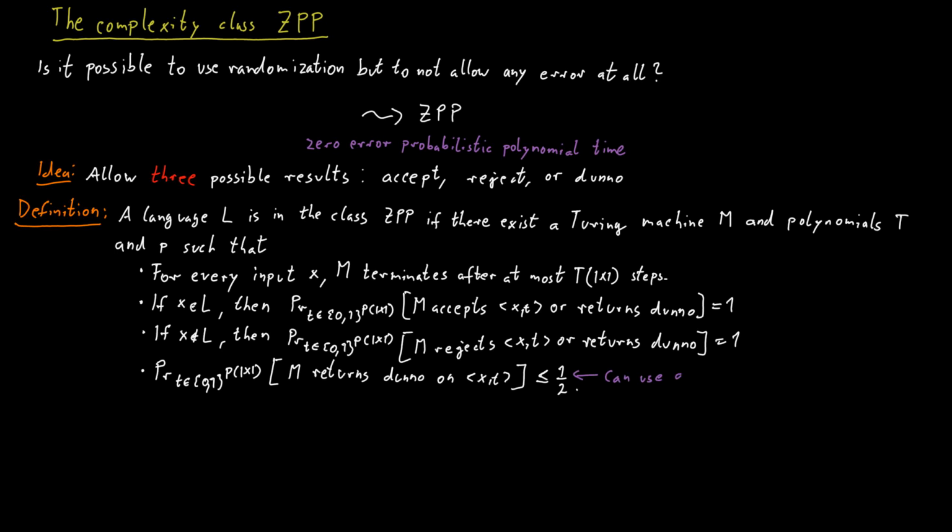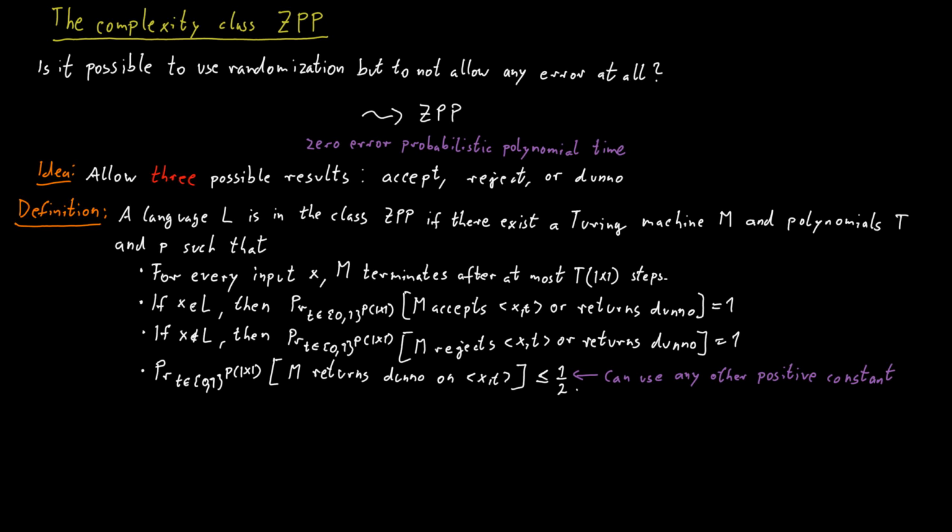As before, the choice of this value 1/2 is somewhat arbitrary. You can replace this with any other constant, and we can use, again, probability amplification tricks to get this error probability, where error in this case means the machine says I don't know, as small as you like.